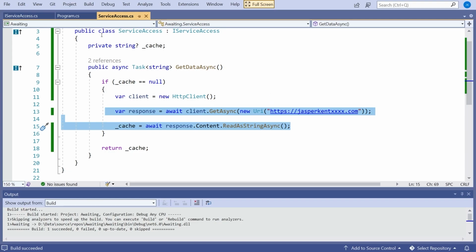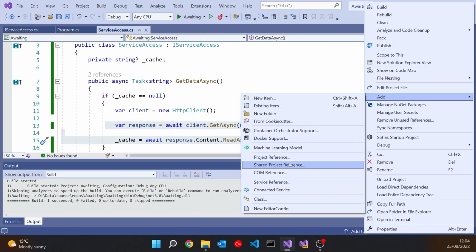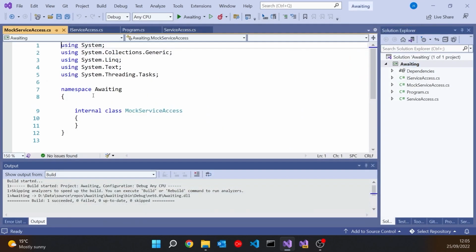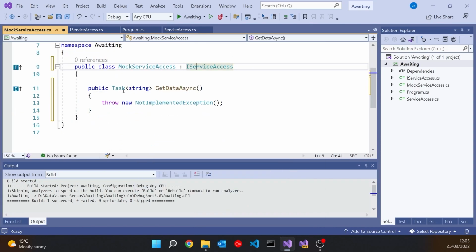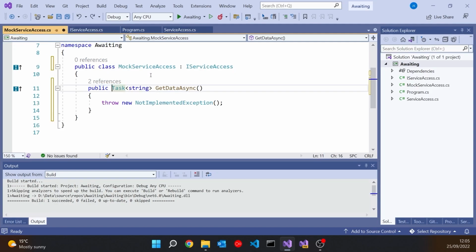But let's actually suppose we do something different, and let's go and add another class which is going to mock that interface. So I'm going to have a mock service access, and then I'm going to implement that interface, public, and then colon IServiceAccess, and put in the method. And you'll notice that by default it doesn't put async on there. Remember, we saw in the service itself it knows nothing about async, it only knows about task. And it's something that kind of instinctively you think, well, this has got a task, it must be async.